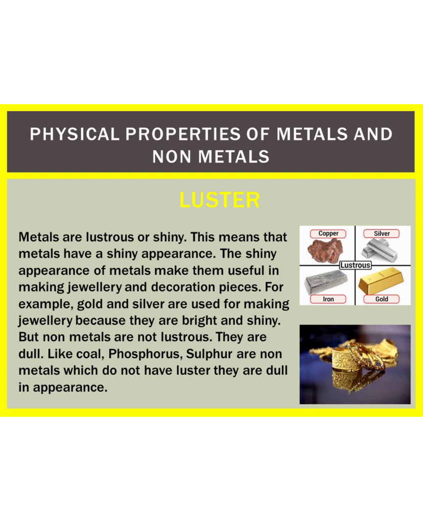But non-metals are non-lustrous. They are dull. This means that non-metals are not shiny, they are dull in appearance. For example, sulfur and phosphorus are solid non-metals which do not have luster or shine. They are dull in appearance. There is, however, one exception: iodine is a non-metal having luster.